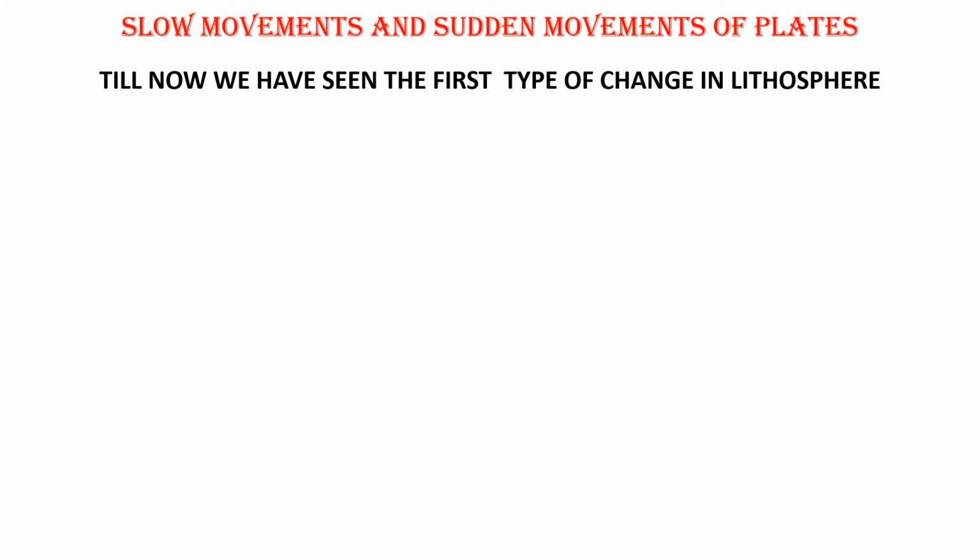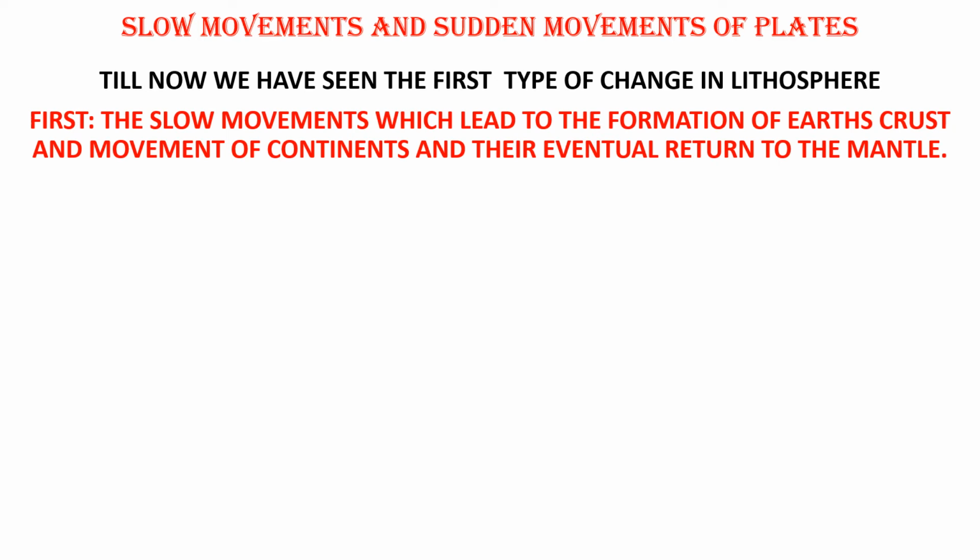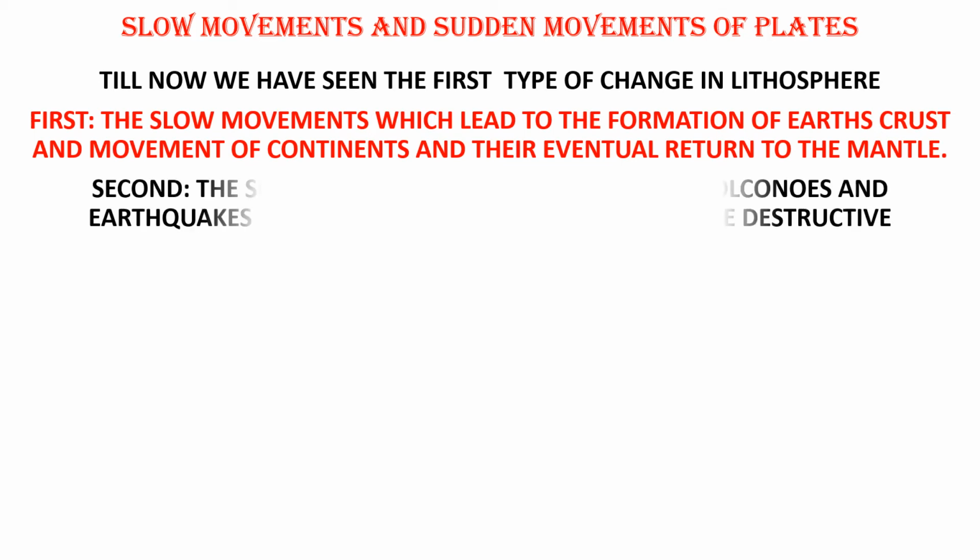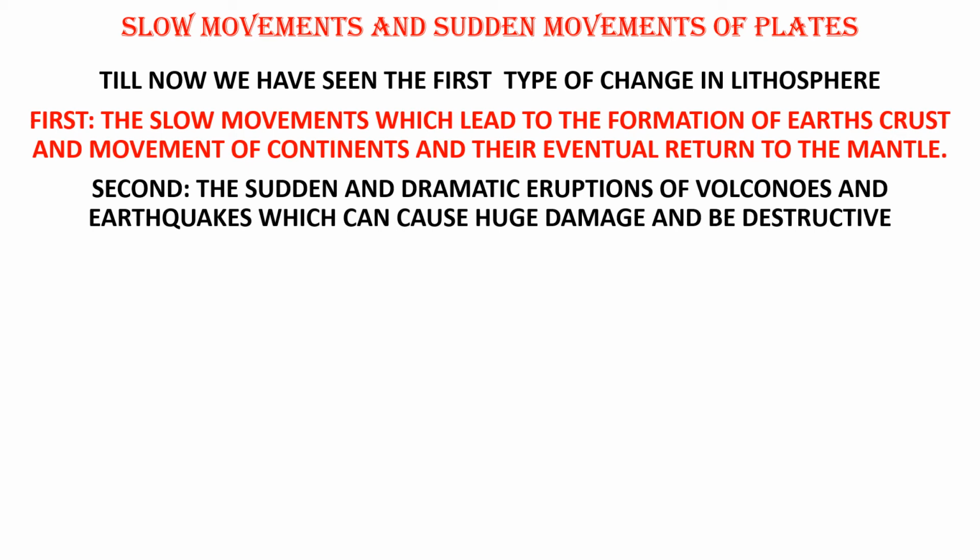Now there are two types of movements in the plates. One is slow movement and the other is sudden movement of plates. Till now you have seen the first type of change in the lithosphere, the slow movement of plates. The slow movement of plates led to the formation of the earth's crust, movement of continents and their eventual return to the mantle. And the second is sudden and dramatic eruptions of volcanoes and earthquakes, which can cause huge damage and be destructive.